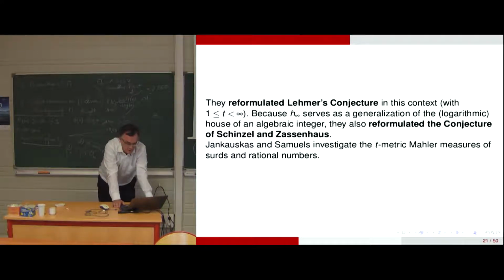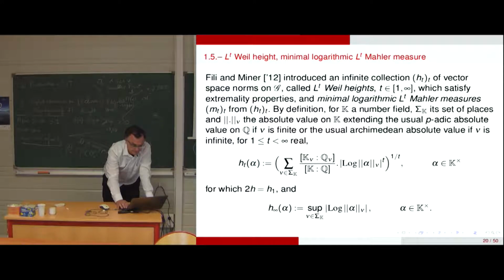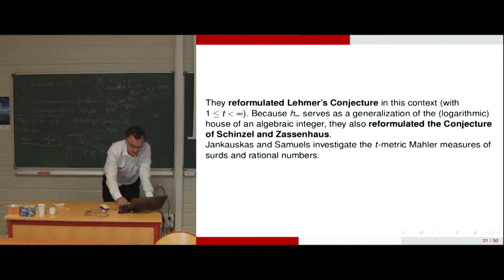And they reformulated the conjecture of Lehmer in this context, so with t between 1 and infinity. And they also reformulated the conjecture of Schinzel-Zassenhaus. So it's another approach as previously, a different view on the conjecture, more formal.